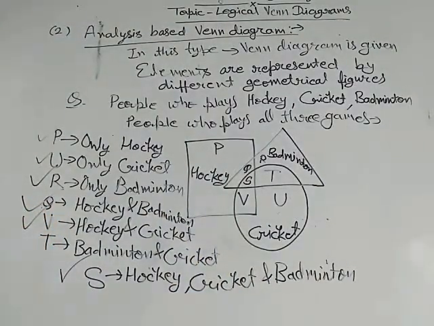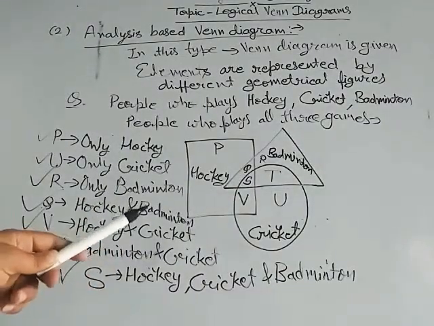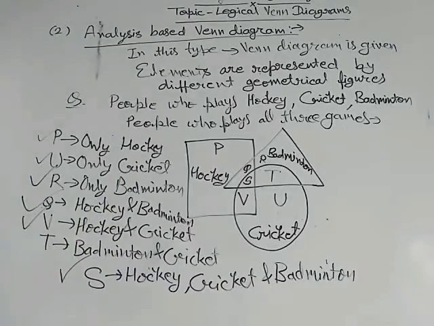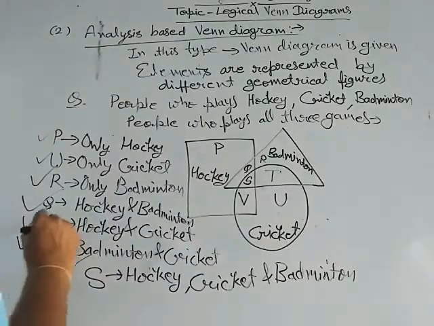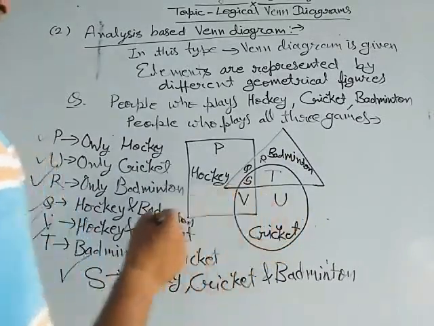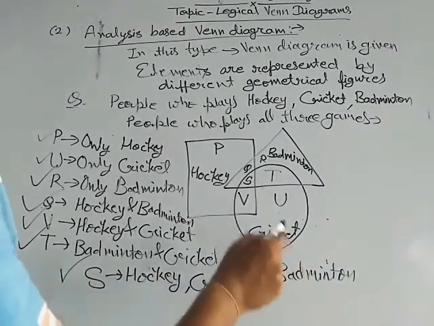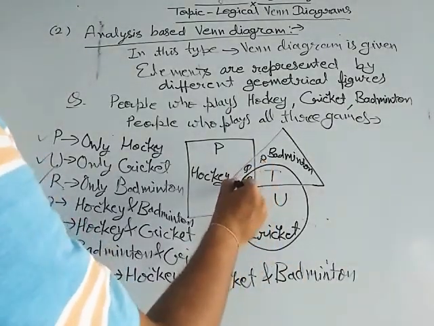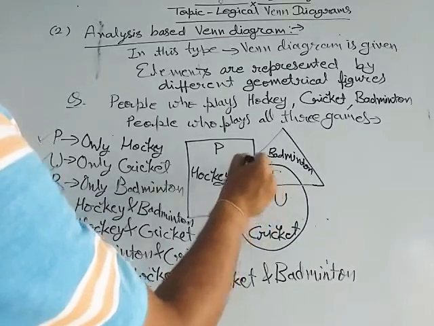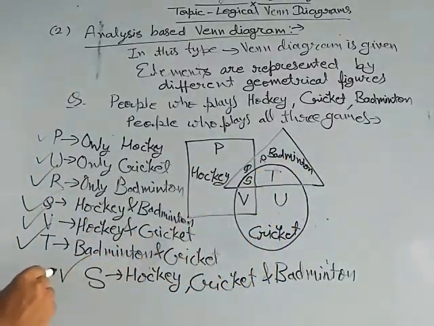Now if it is asked in the question, the people who play badminton and cricket, then our answer will be T, because in T triangle and circle are combined. And last one is the people who play all three games, hockey, cricket and badminton, then our answer will be S, because all three, square, triangle and circle, are combined here. So our answer will be S.